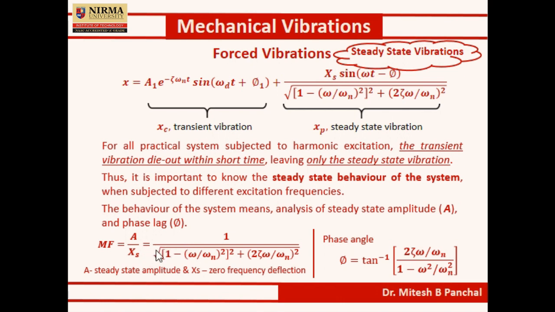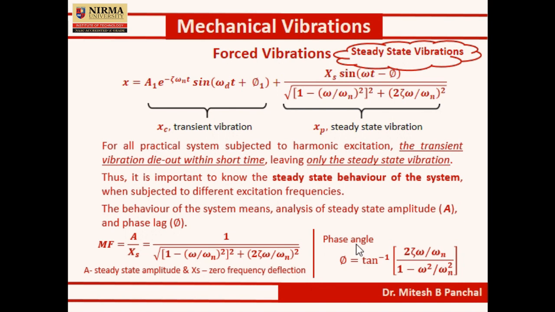We can see here in both equations, the magnification factor A is related to the frequency ratio omega by omega n. In the same way, the phase angle phi is also related to the frequency ratio omega by omega n.